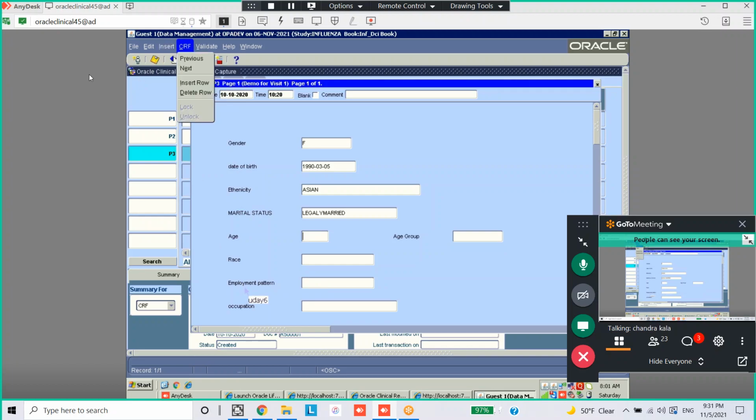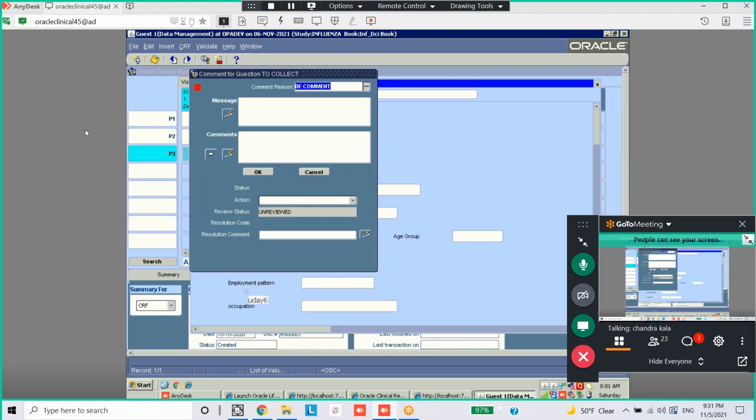Discrepancy, manual. So you can just enter the message here. Age is not clear. Unable to enter the age otherwise. Unable to understand the field of age. Anything you can select, no problem. That means as a data entry person, whatever problem you are facing with the field, you can add in the manual.